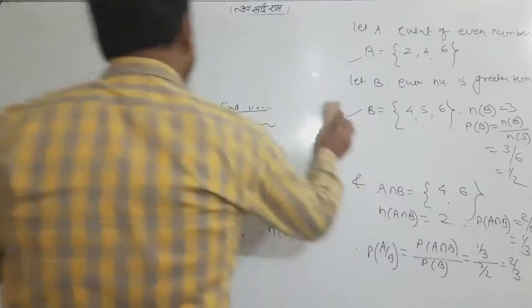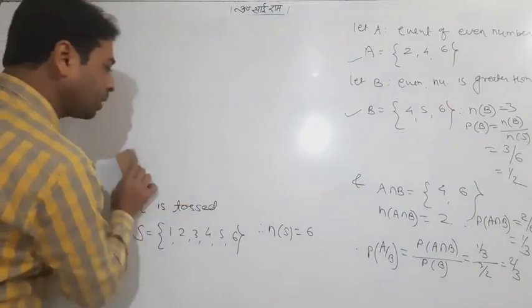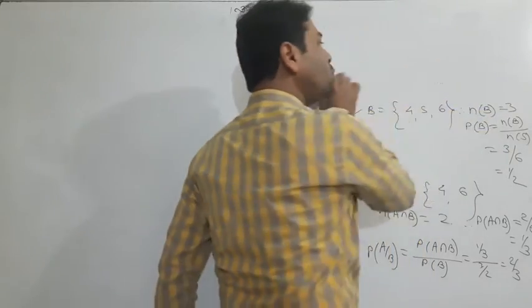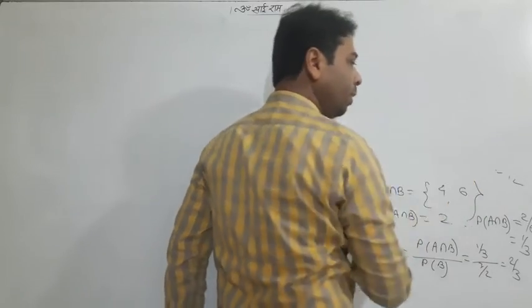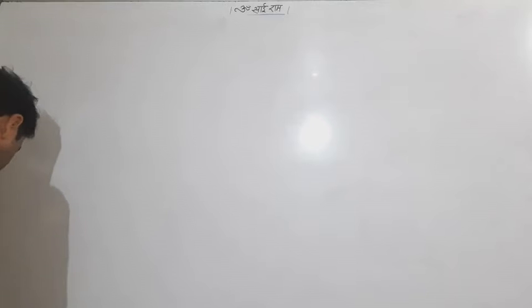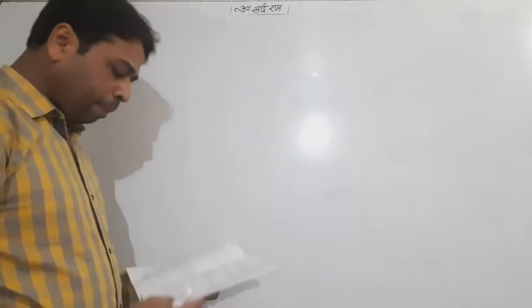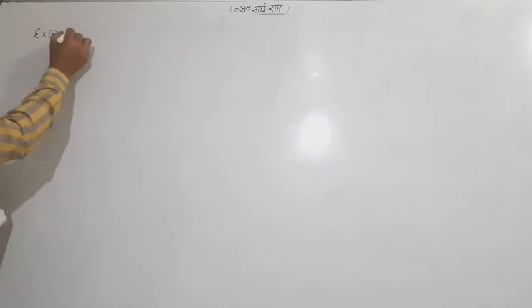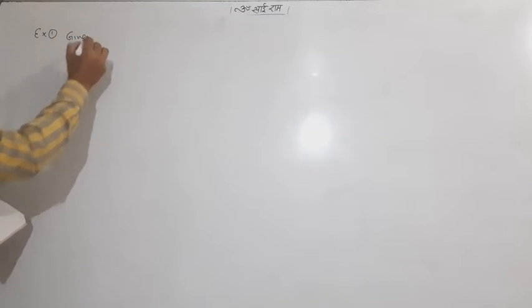So let me tell you some examples. We have 6 or 7 examples. We'll try to do all the examples so that you can do the exercise from your side. So let me start with the very first question. Example number 1, a very easy example. You can read it in the book.